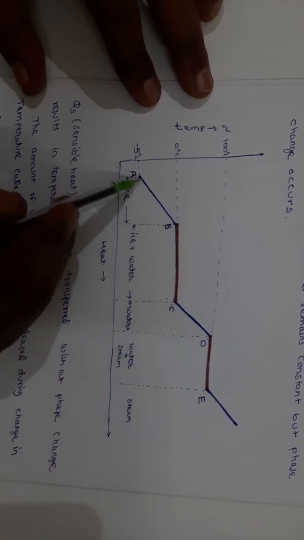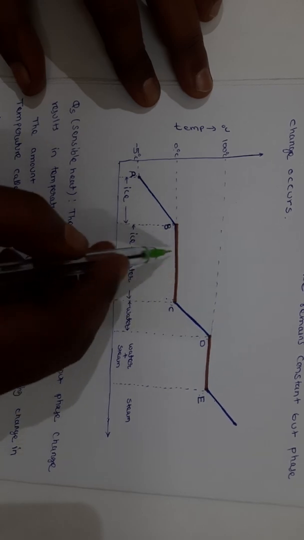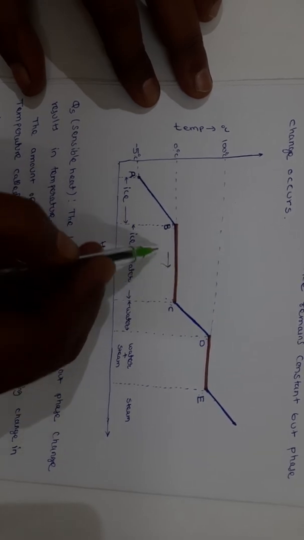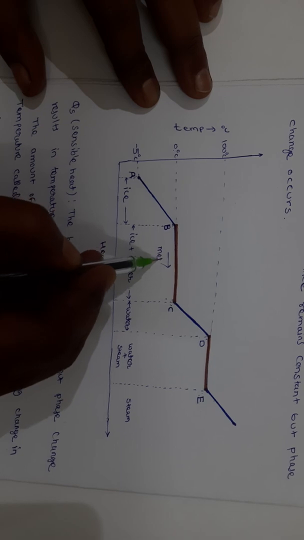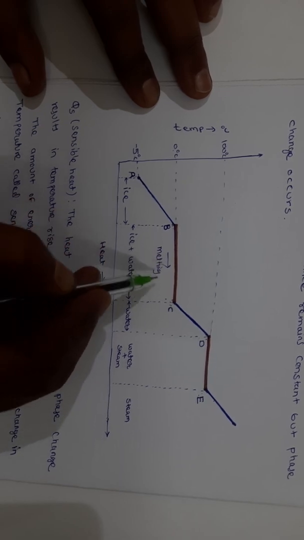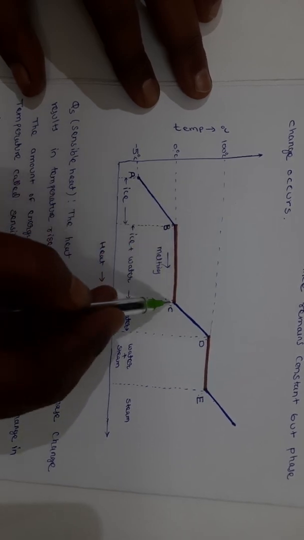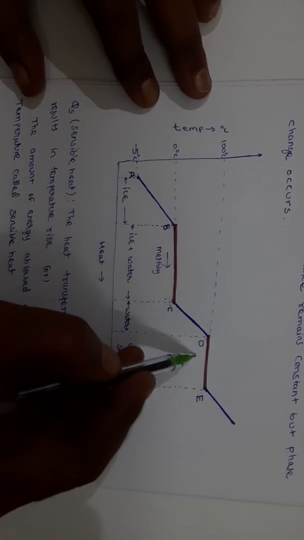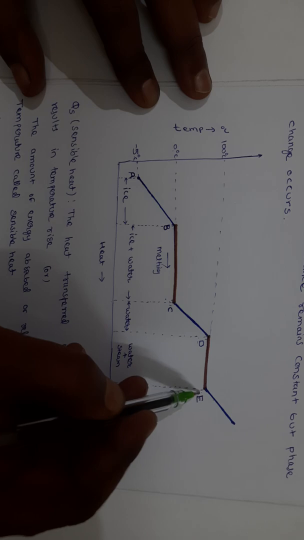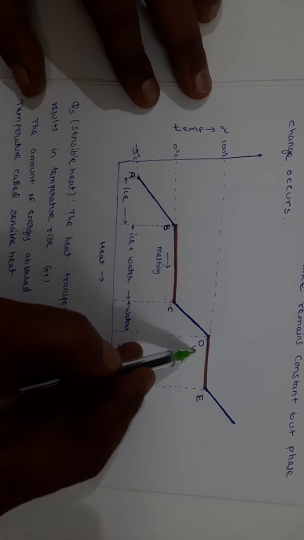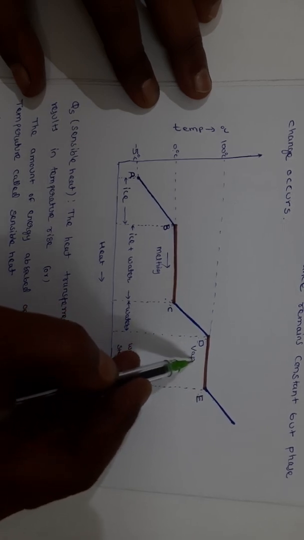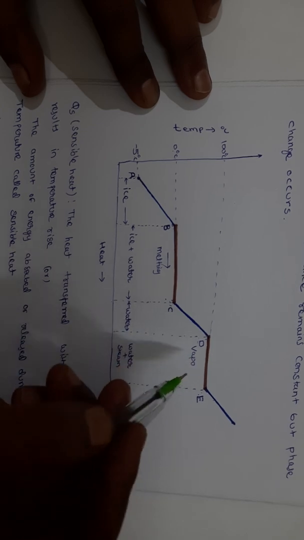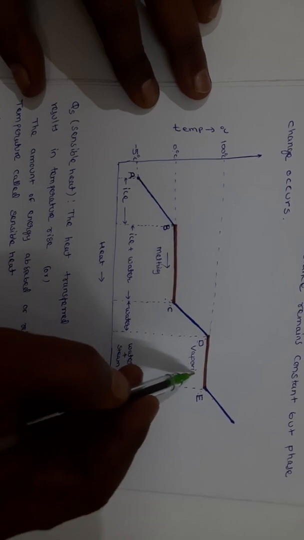B to C is called melting, where solid is converted to liquid. D to E, the liquid is converted to vapor, that is called vaporizing.